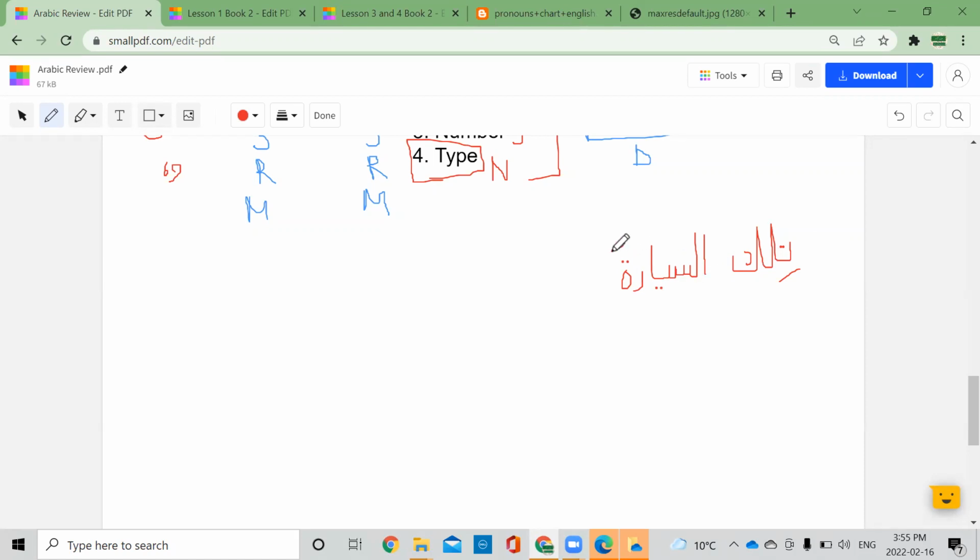Both are ma'rifa. Yes, both are ma'rifa. How do you know? Because as-sayyaratu, the al is pointing at something. Yes, that's correct, because of this al.